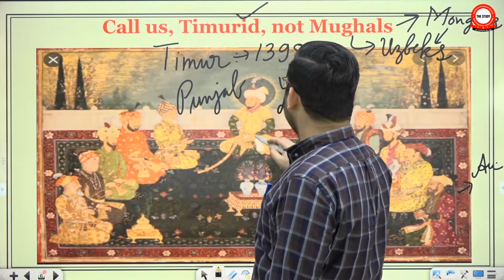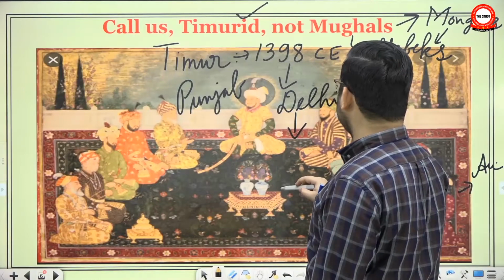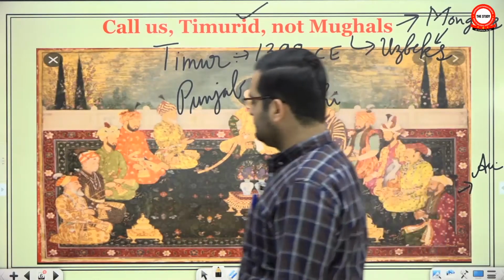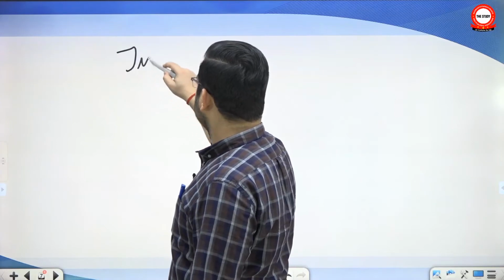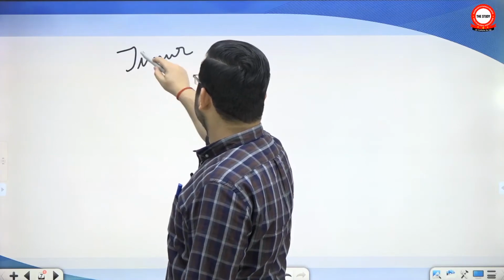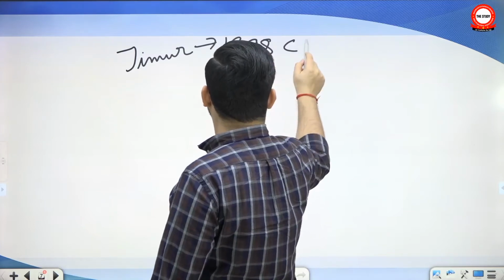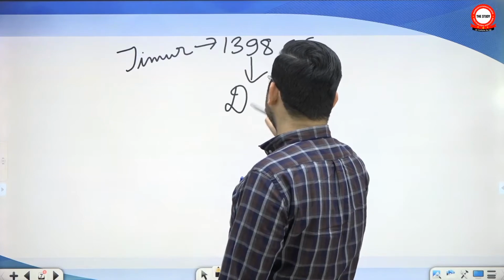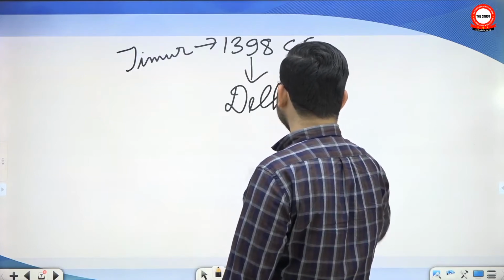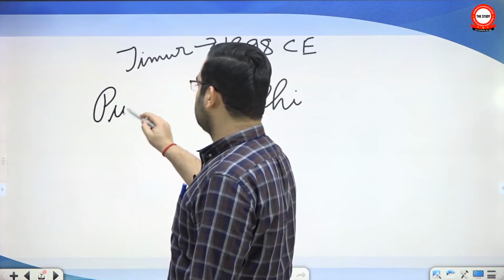After the Tughlaqs, there was another dynasty in the Delhi Sultanate. Timur attacked India in 1398 CE and conquered Delhi, but he did not annex it. He annexed only as far as Punjab.